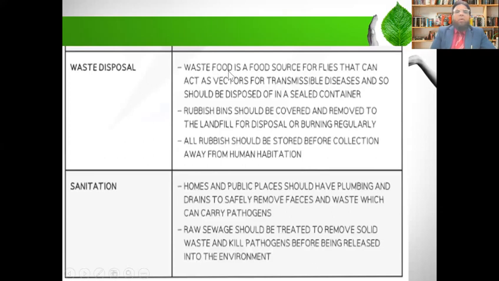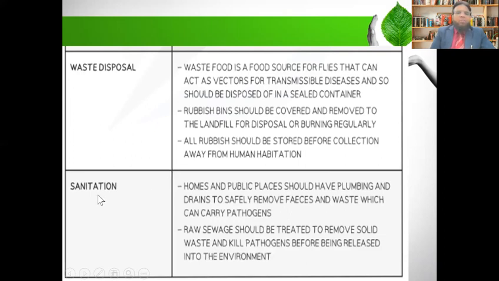Now, waste disposal. See here, waste food is a food source for flies that can act as vectors for transmissible disease, and so should be disposed of in a sealed container. Another, the rubbish bins should be covered. All rubbish should be stored before collection away from human habitations. The waste should be disposed of as soon as possible.